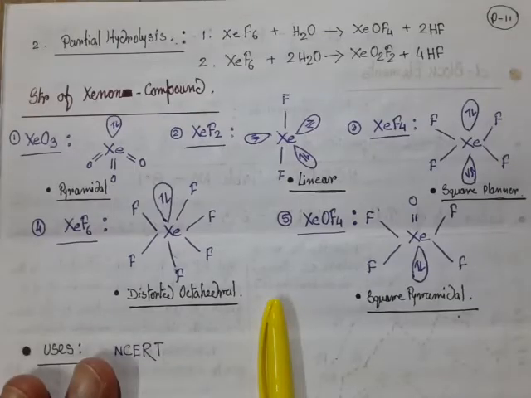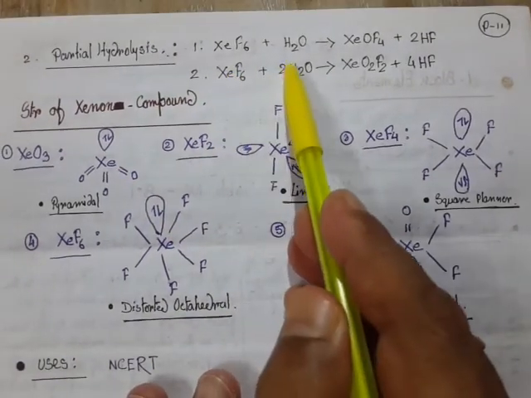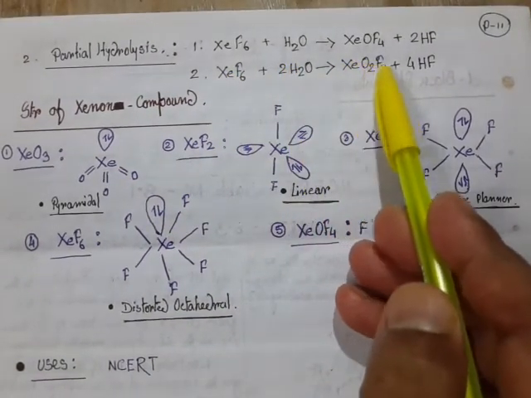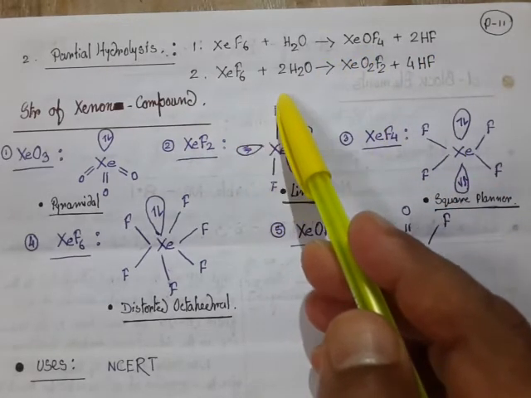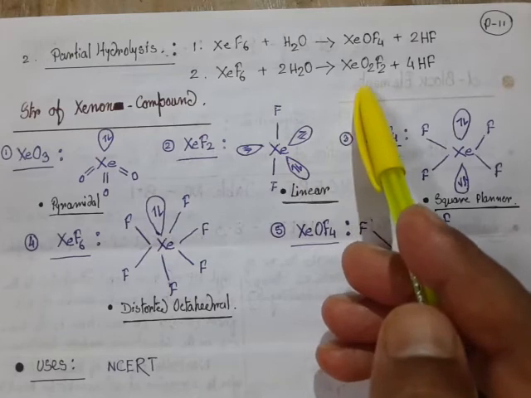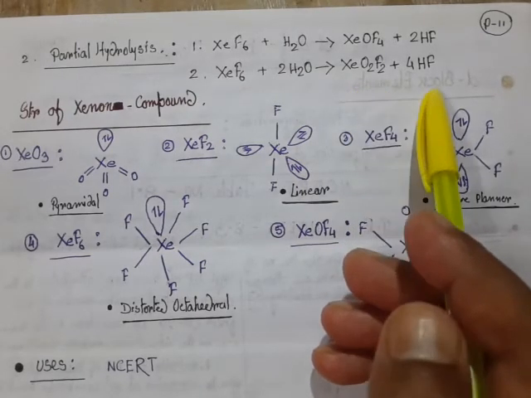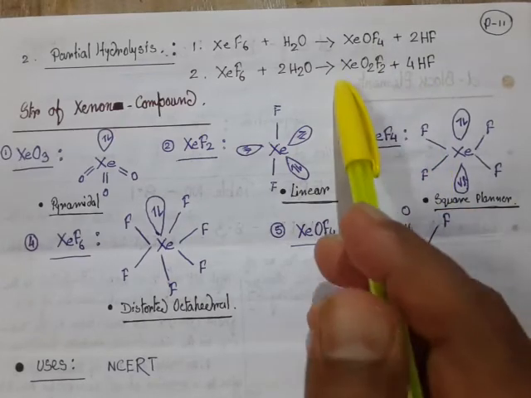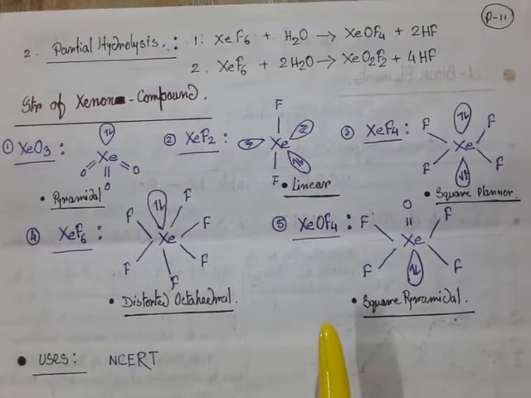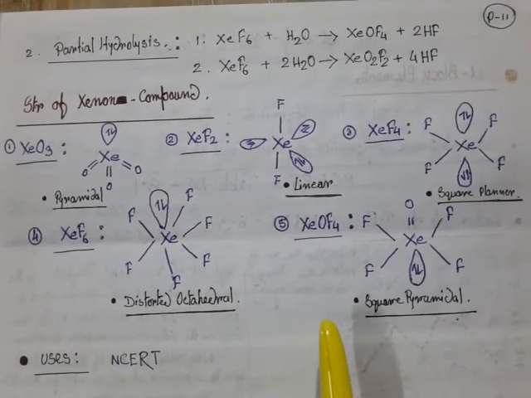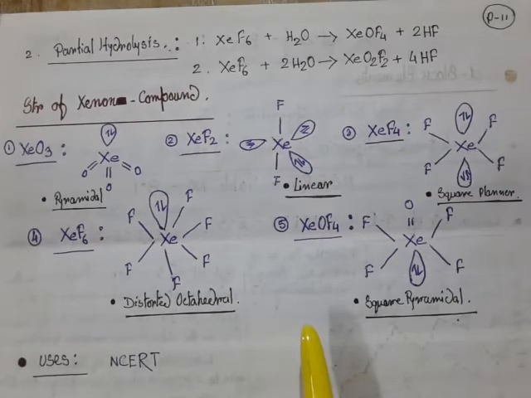Next, we have some examples of partial hydrolysis. Xenon tetrafluoride on hydrolysis produces xenon oxyfluoride and hydrofluoric acid, and xenon hexafluoride undergoes hydrolysis to produce XeO2F2, xenon dioxydifluoride, and HF. These are also two important reactions. Basically, hydrolysis of xenon fluorides is a very, very important reaction for every type of examination. So be careful about that.